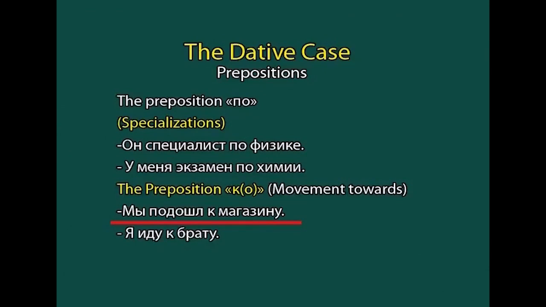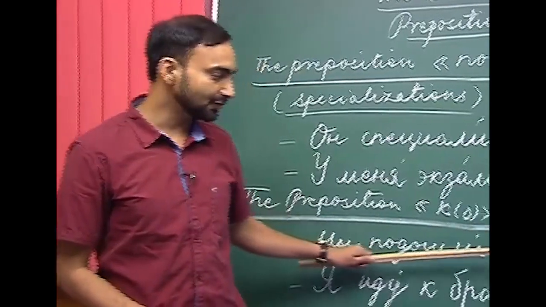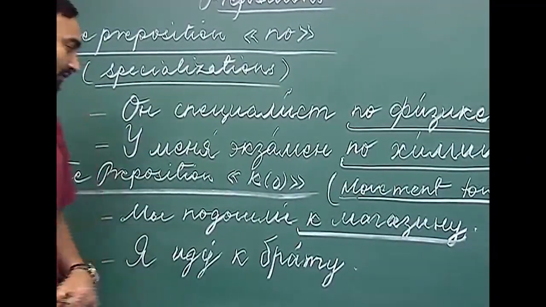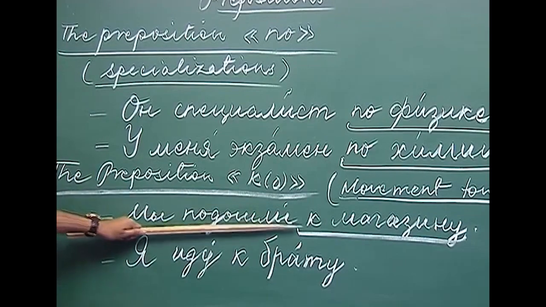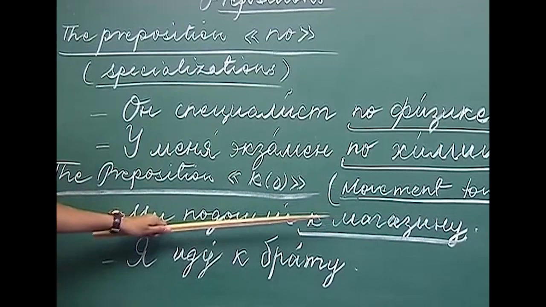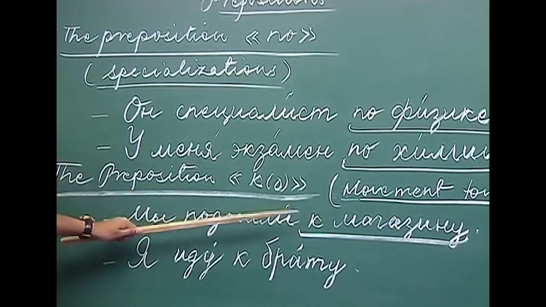So, if the question would be к чему вы подошли, we will use an inanimate noun with the preposition к to denote the movement towards something. So, we approached the shop or we went to the shop. So, this is how we translate the sentence into English.